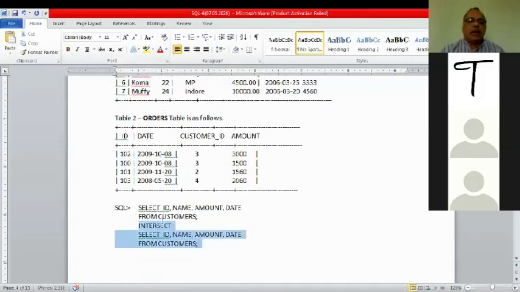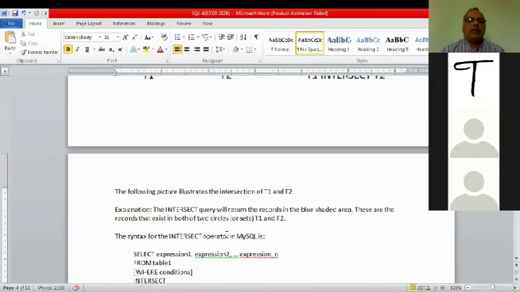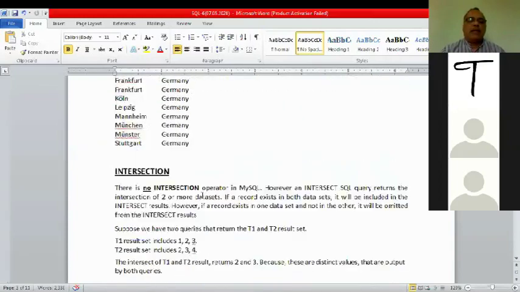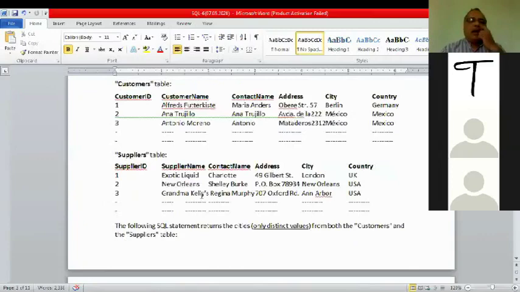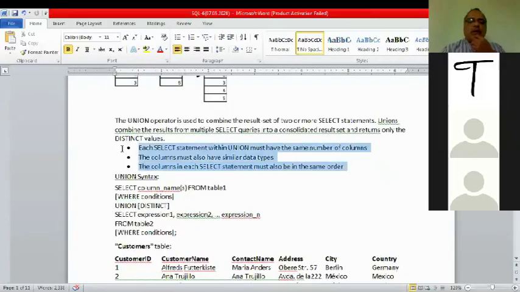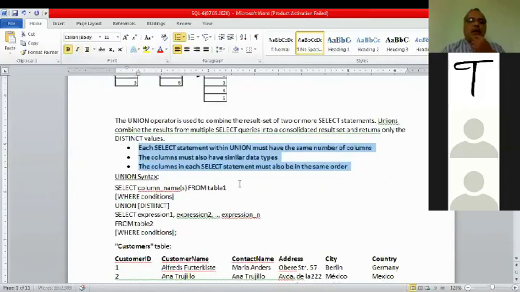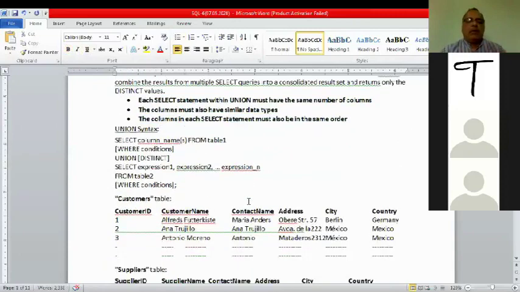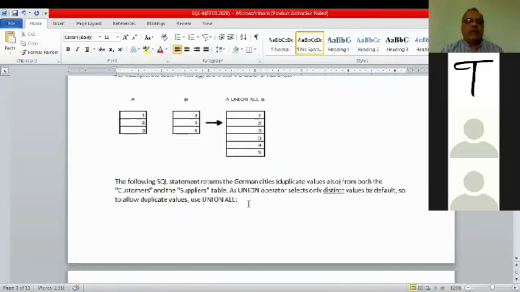Now the SQL command on the basis of these two tables: select ID, name, amount, date from customer, intersect, select ID, name, amount, date. Again, the same rules apply as in union: number of fields same, data types same, order of the fields same.